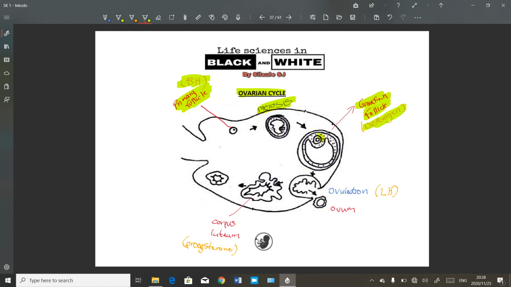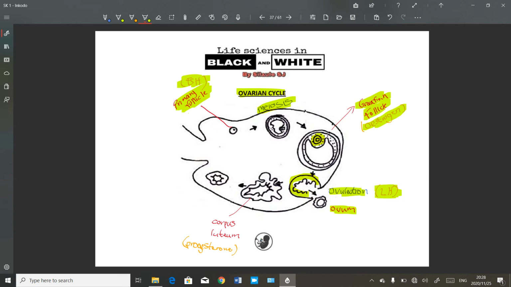Then the cell in the follicle continues to develop, goes through meiosis, forms 4 daughter cells, and then 3 of them break down, but only one matures to form an ovum. And then due to LH, which is secreted by the pituitary gland as well, it stimulates ovulation, which means this Graafian follicle now will burst, releasing our haploid ovum.